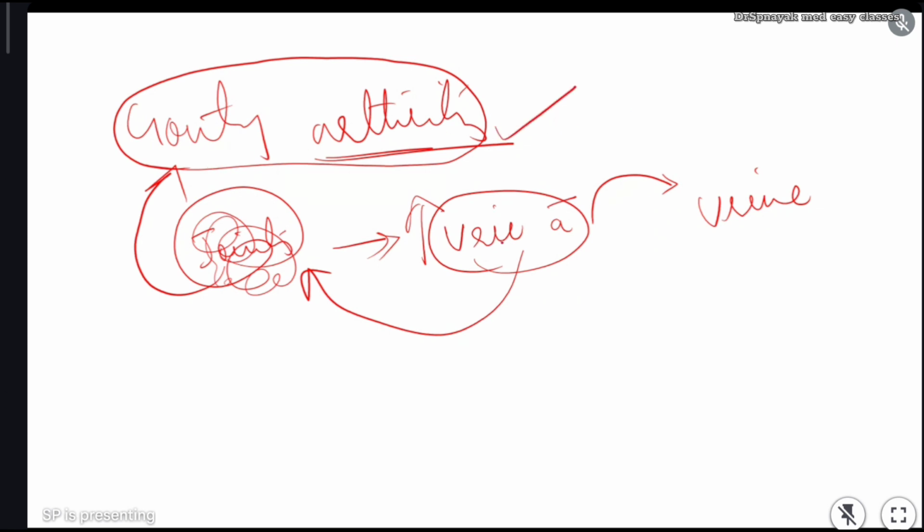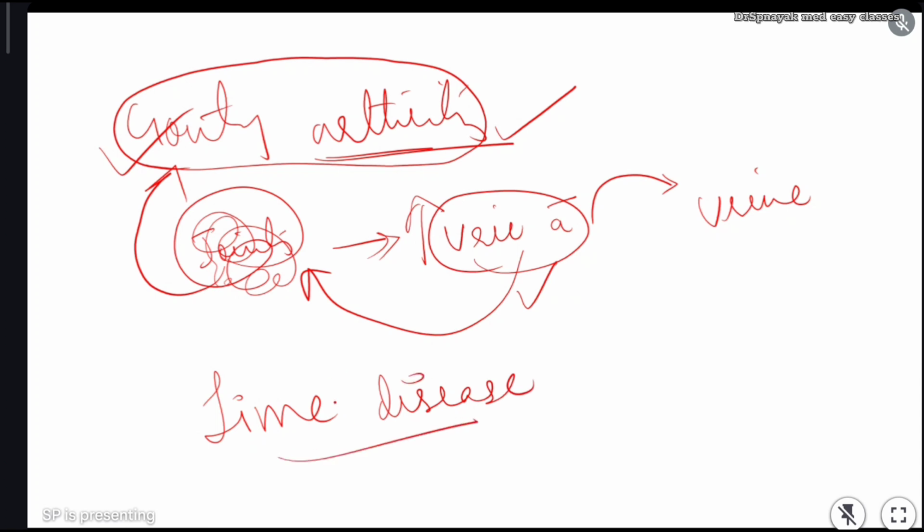Gouty arthritis is directly linked with uric acid production. Excess uric acid will accumulate in the joints and it will cause gouty arthritis. Very simple. Next type of joint disorder is an infective condition which is called Lyme disease. Actually, nowadays this disease is not prevalent, but in previous days there is a bacteria which will cause joint stiffness, joint pain, and it will cause arthritis. And the name of the bacteria is Borrelia bacteria.